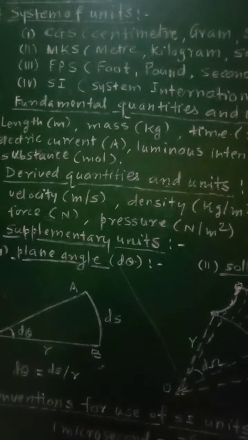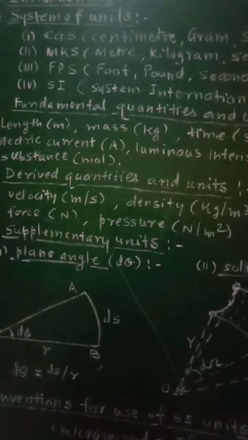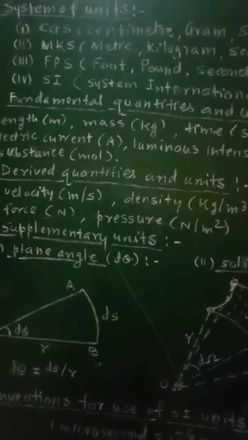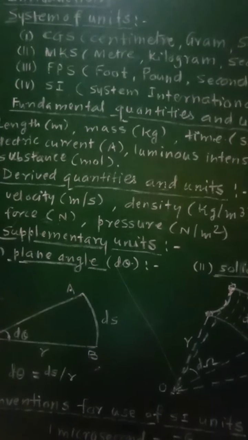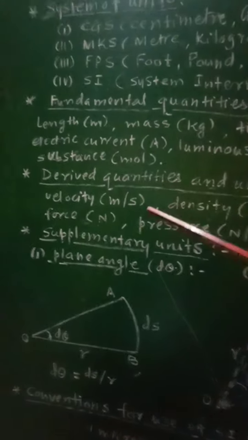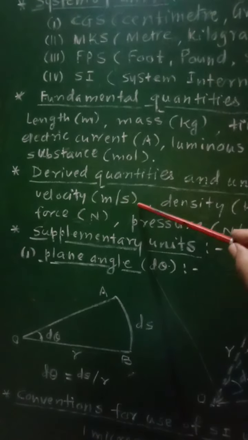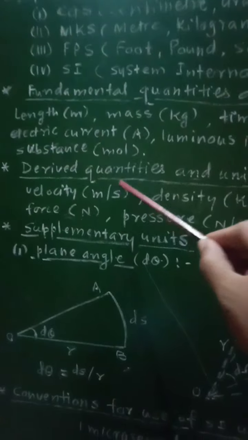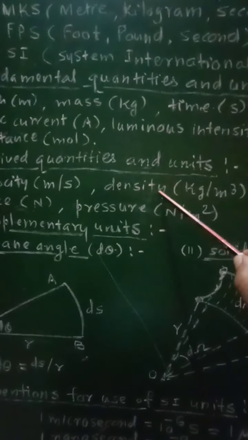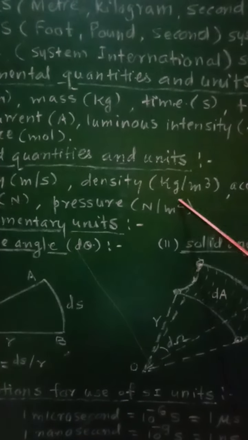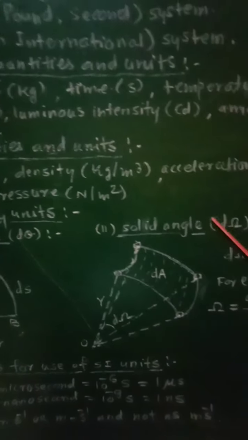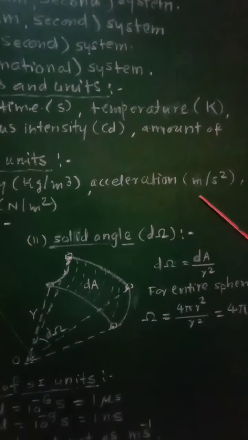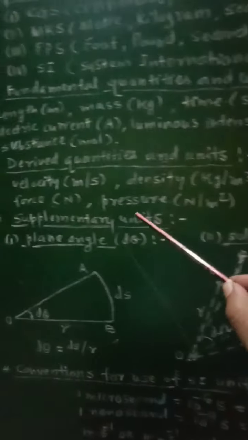Now some derived quantities with their units and symbols are as given above. Velocity is measured in meter per second, so that will be displacement upon time. Density is mass per unit volume, measured in kilogram per meter cube. Acceleration, that is velocity upon time, is measured in meter per second square.